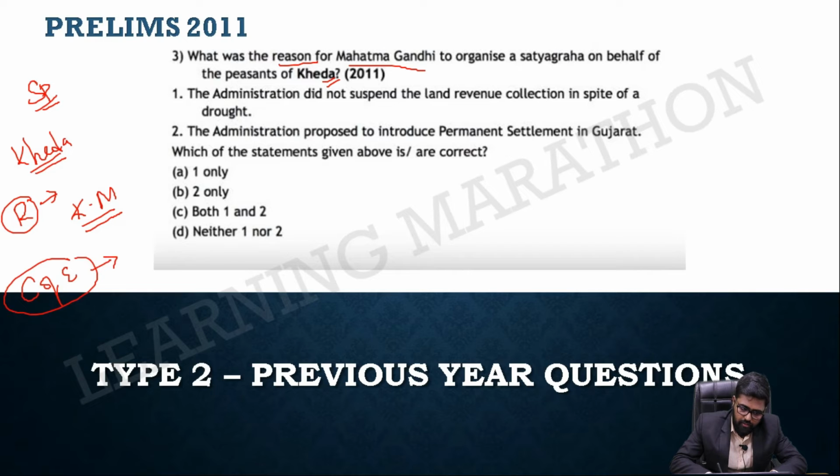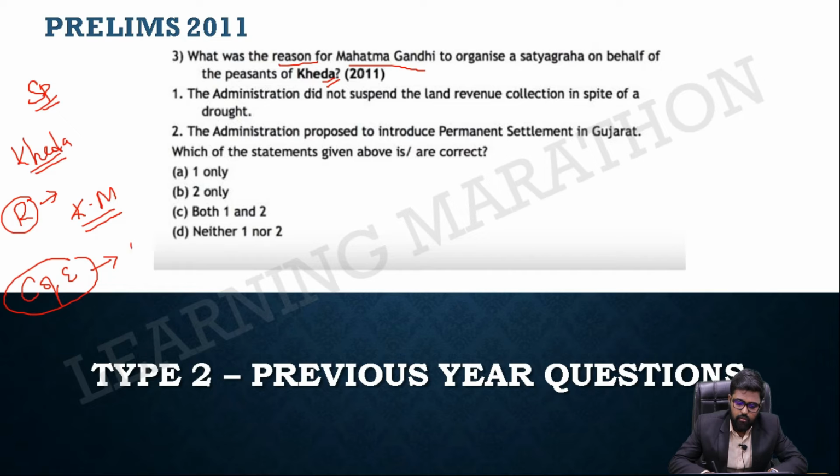What is the reason and course of event? Whenever a movement is led by Gandhi, you can think it is a non-violent movement, and your thinking is absolutely right. Whenever Gandhi leads a movement, it will be non-violent, and the Quit India movement is an exception. Though it was initiated by Gandhi, he was arrested on the first day of launching it, so it was led by other leaders. All the top layers of leaders got arrested in a single day. That was a great arrest done by the British at that point in time.